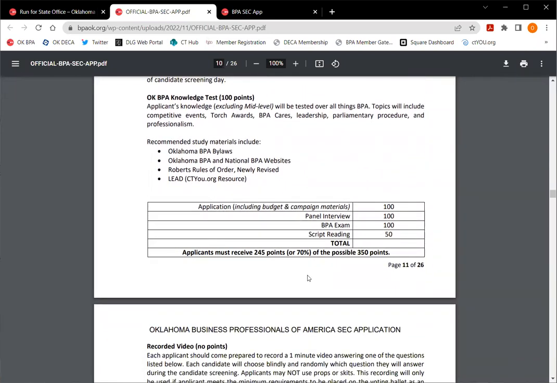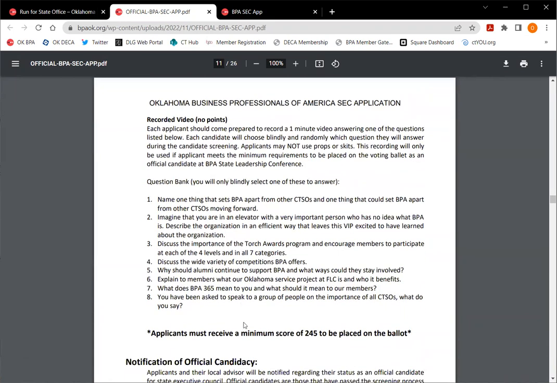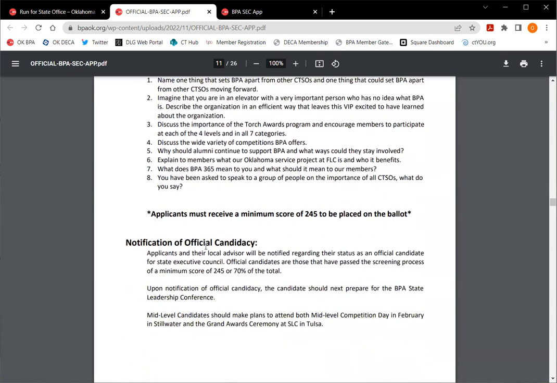Okay, so you can see the breakdown. It's about 70% of those points that you must achieve to move on to the campaign and election phase of the process. Okay, so the recorded video, you probably have noticed that our state officers record quite a bit of videos and get asked several questions about BPA throughout their term. So we combined something a couple of years ago to kind of get candidates ready for what they could be experiencing as state officers. So you'll get to choose from questions 1 through 8 blindly, and whichever one you choose, then you'll be answering on video and things like that and submitting and turning in.